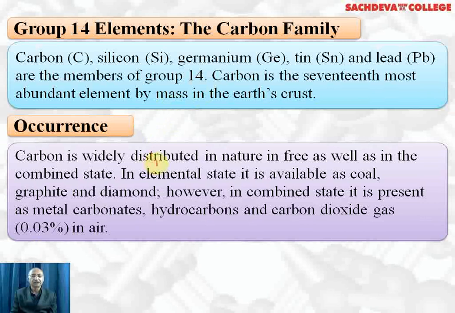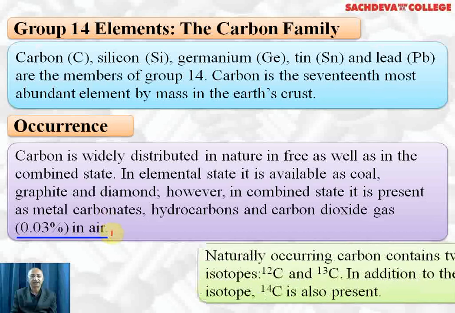Occurrence: carbon is widely distributed in nature in free as well as in combined state. In elemental state, it is available as coal, graphite, diamond, and fullerene. However, in combined state, it is present as metal carbonates, hydrocarbons, and carbon dioxide gas, which is 0.03% in air.